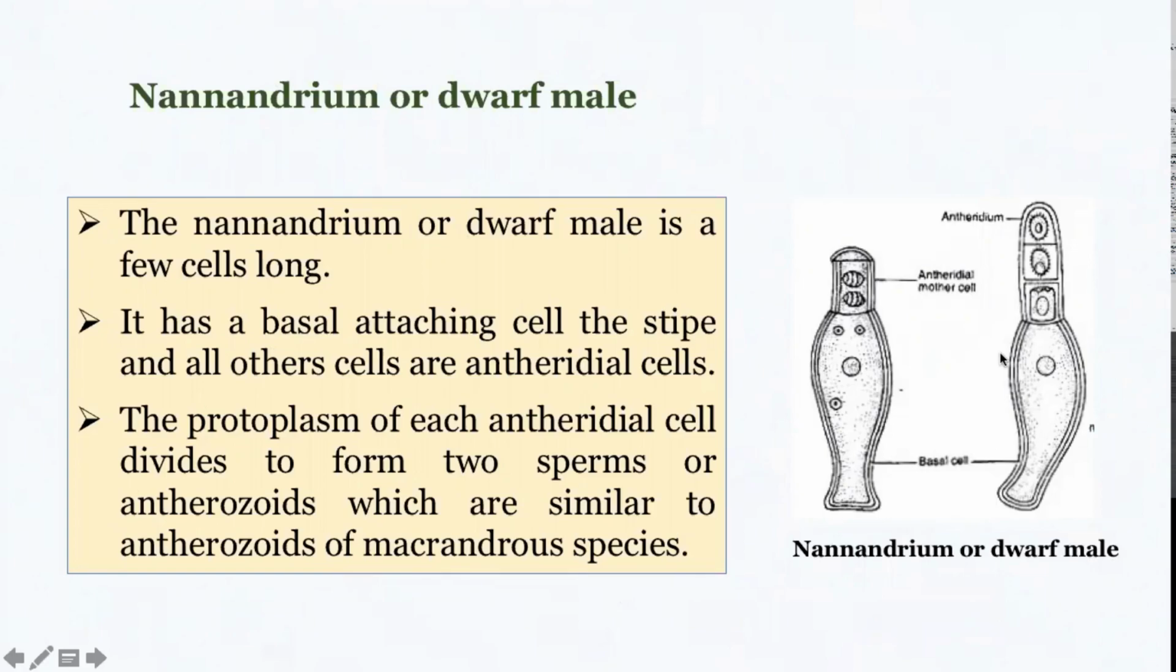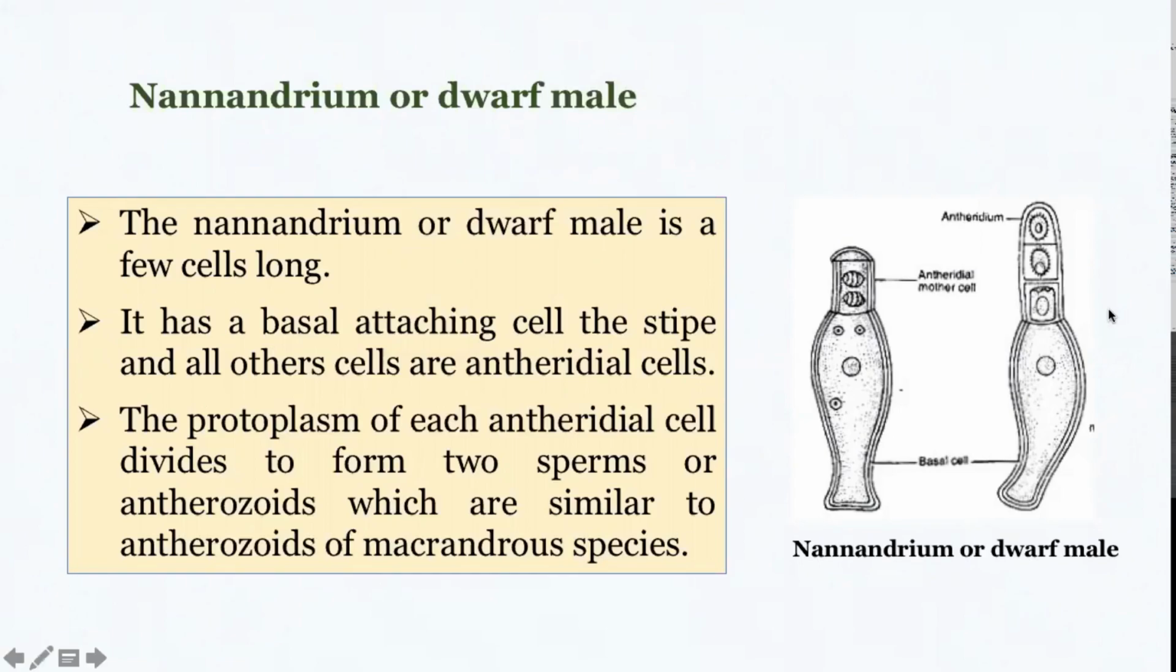This dwarf male is not just simply spoken of as a dwarf male, it is a dwarf filament because it carries a holdfast and then only 2 or 3 or 4 cells towards the top, and each of these cells can transform themselves into an antheridial cell and can produce antherozoids or the male gametes, in a similar way to how antherozoids are formed in the macroandrous type.